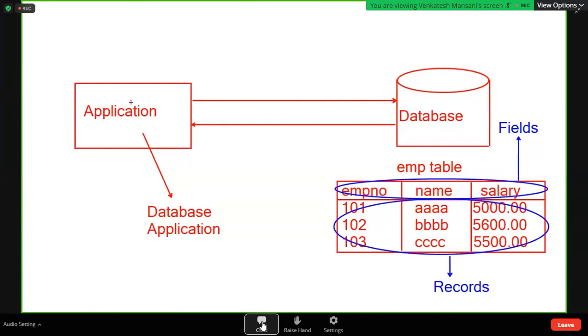This application communicating with a database is called a database application. If you want to build this type of application, you require JDBC. Got it? Write this diagram.